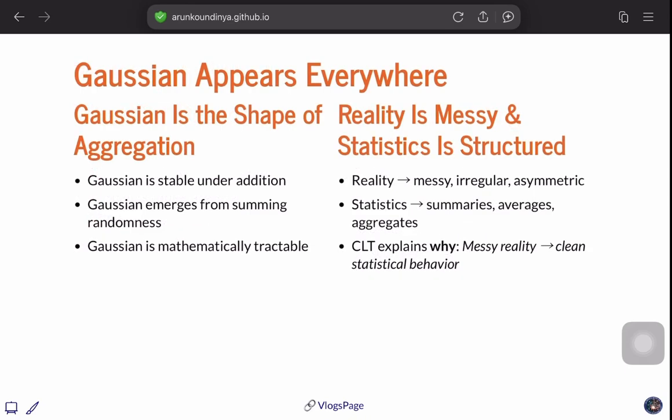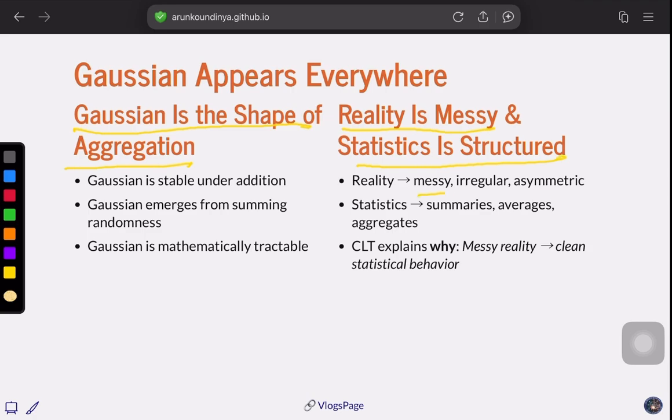So the Gaussian, let me reiterate here, because it's most important: Gaussian is the shape of an aggregation. Got it? Reality is messy, irregular, and asymmetric. But statistics summarizes averages and aggregates. So what happens when we summarize aggregates? It reduces the noise. When we take that reduction in noise, the messy reality becomes a clean statistical behavior.